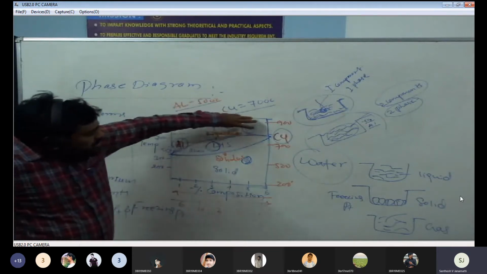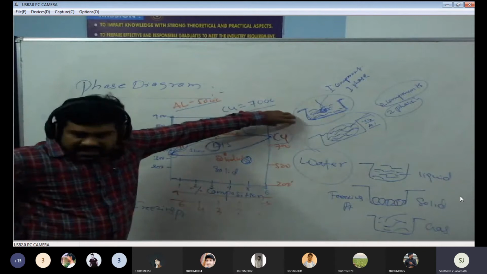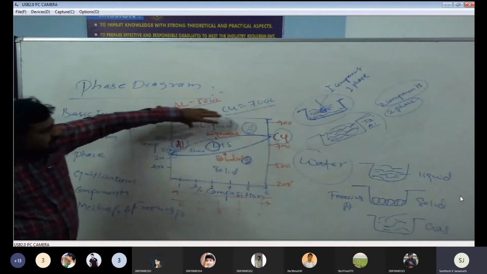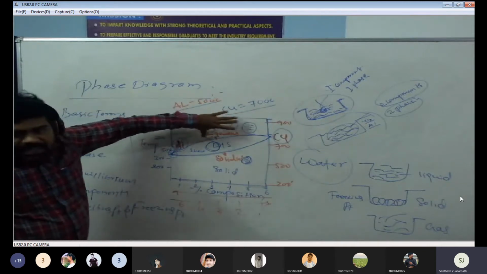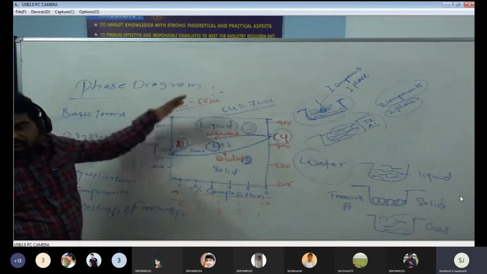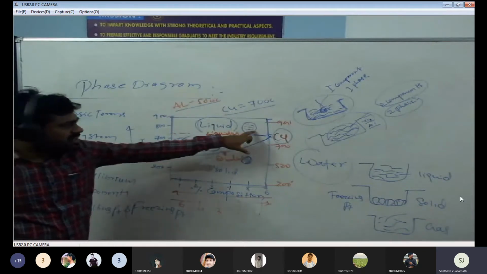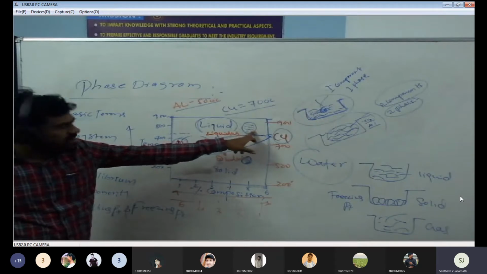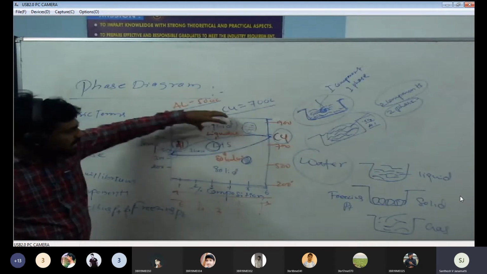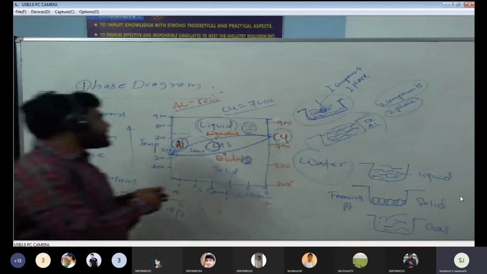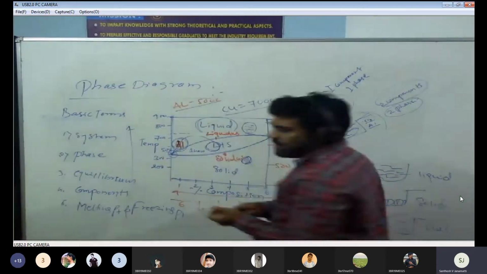Now, our temperature is around 900 degrees Celsius. We got a complete liquid phase of both the metals, or both the alloys. This figure indicates that it's completely liquid, 100% liquid.